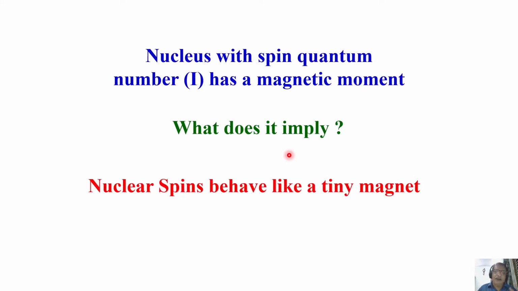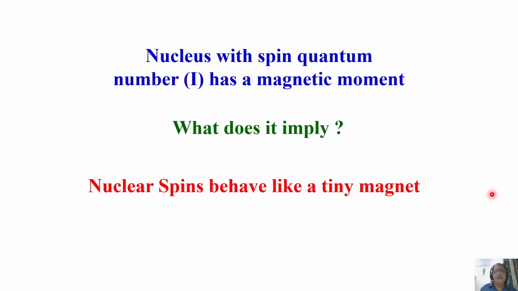You know that when you have a magnet, we can get a magnetic moment. So if any nucleus has spin I, it also has a magnetic moment M. As a consequence, every nuclear spin is a tiny magnet.